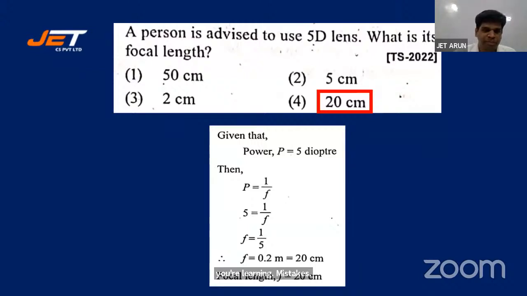Okay. So I've got F is equal to 1 by 5. F is equal to 0.2 meter. In meters, it's 1 by 5. So that is 0.2 meters, which is equal to 20 centimeters. So focal length is 20 centimeters.